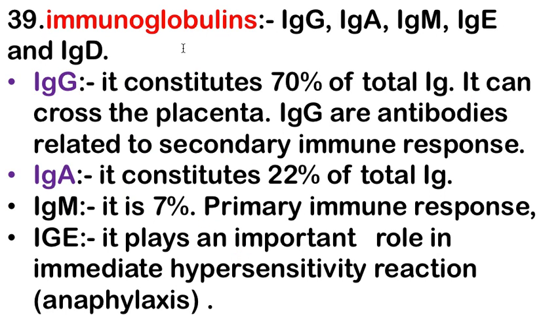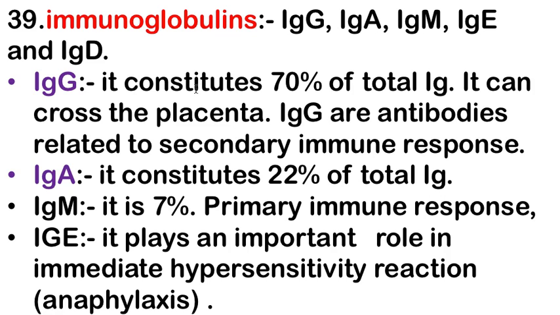Next one is immunoglobulin. These are the points related to immunoglobulin. Five types of immunoglobulins are present: immunoglobulin G, A, M, E, and immunoglobulin D. These are the five types of immunoglobulins.